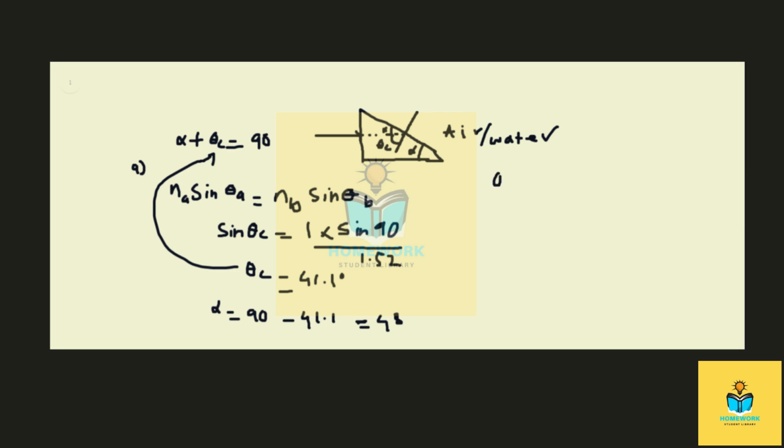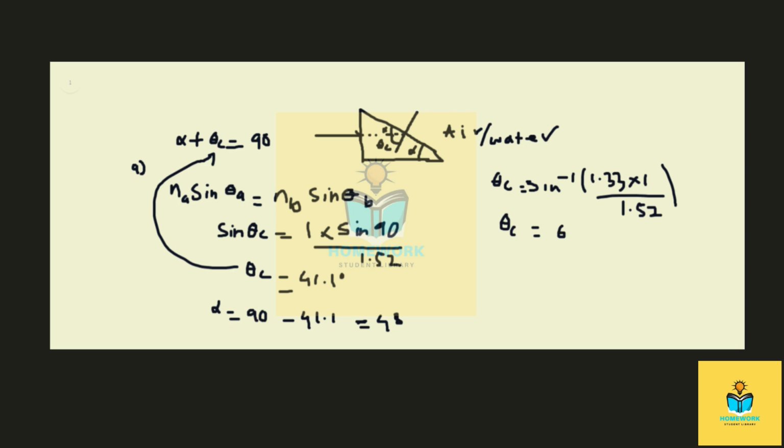By doing so, the critical angle will be equal to sine inverse of the refractive index of water, which is 1.33, times sine of 90, which is 1, over 1.52.